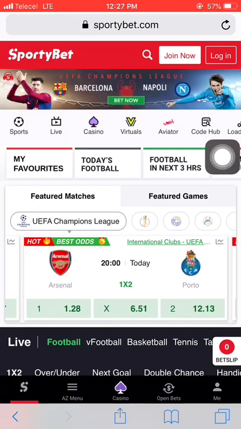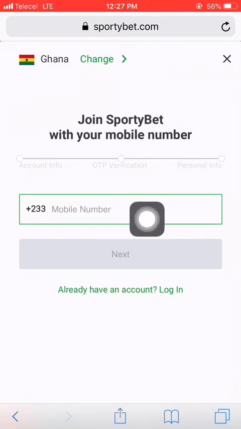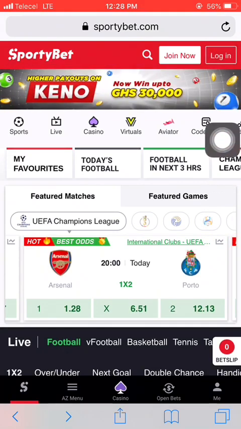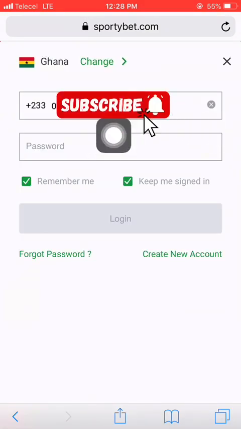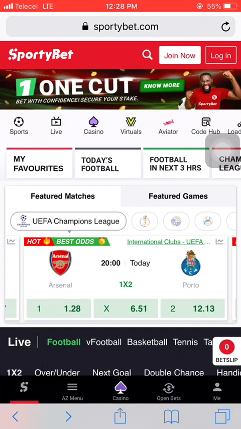Tap on Join Now to create an account on Sportybet, and input your phone number there. If you already have an account on Sportybet, you can hit Login, enter your phone number and your account password, and you can log in successfully.